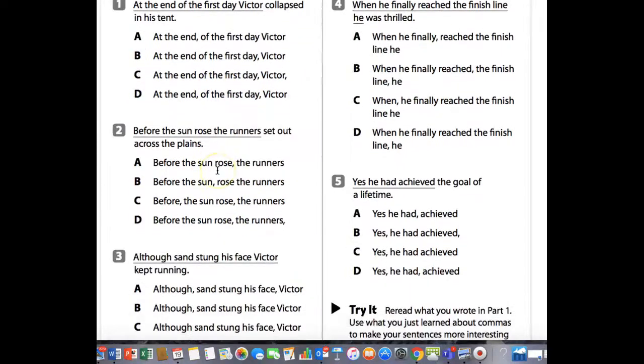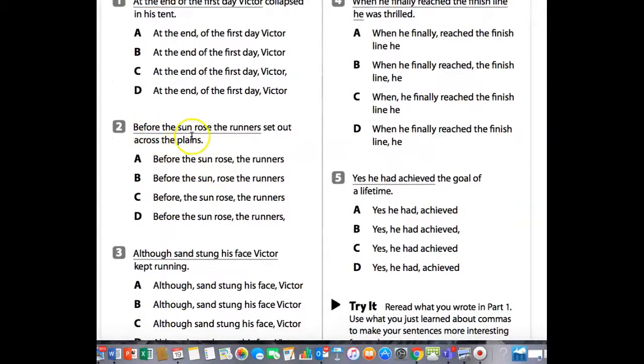All right, so let's move on to 2. Before the sun rose, the runners set out across the plains. Before the sun rose, the runners set out across the plains.